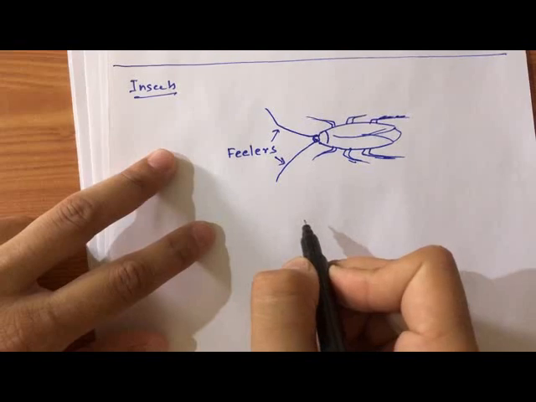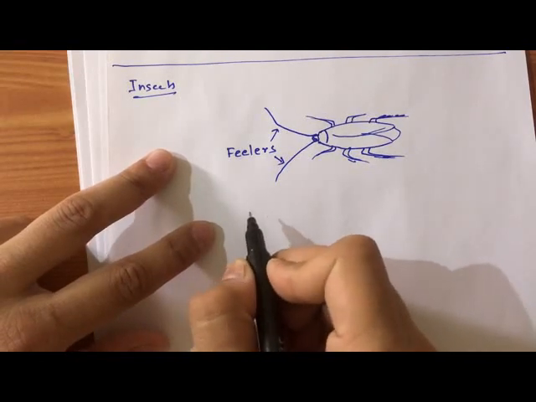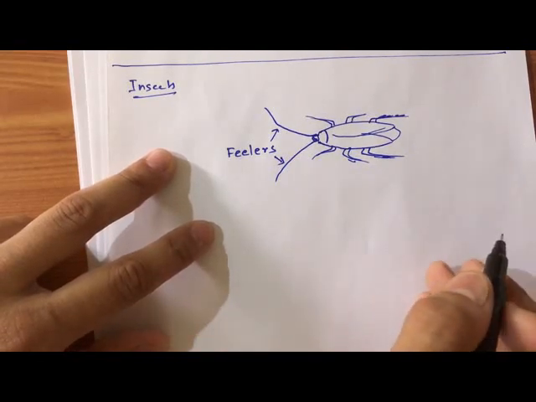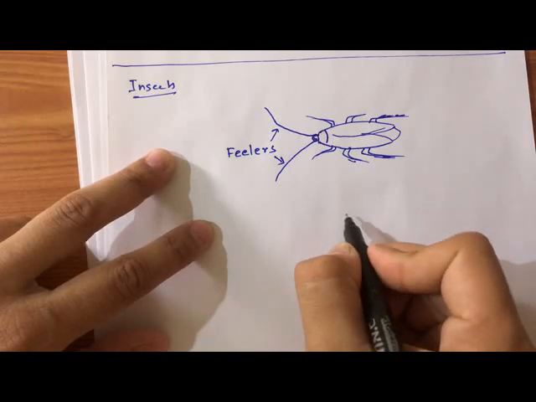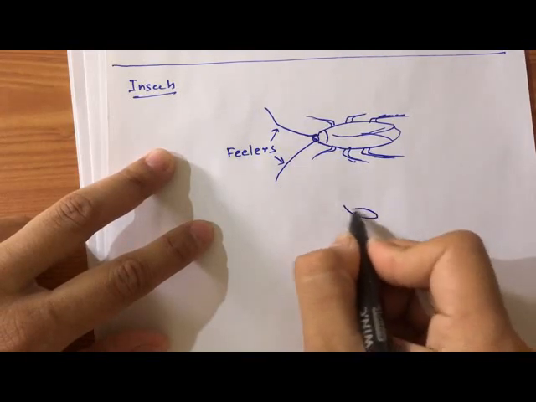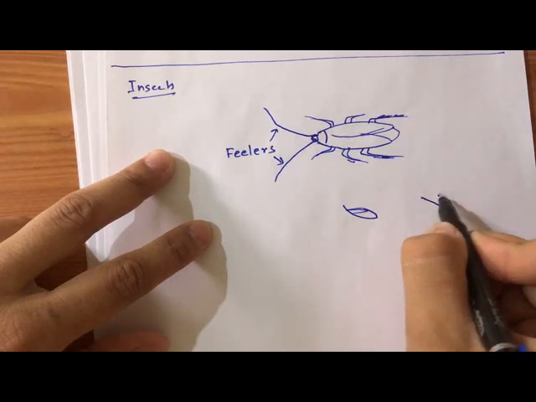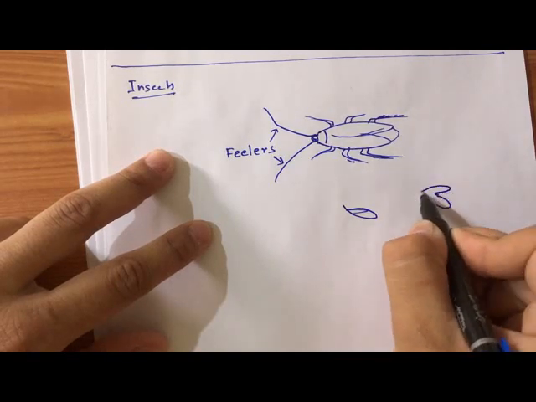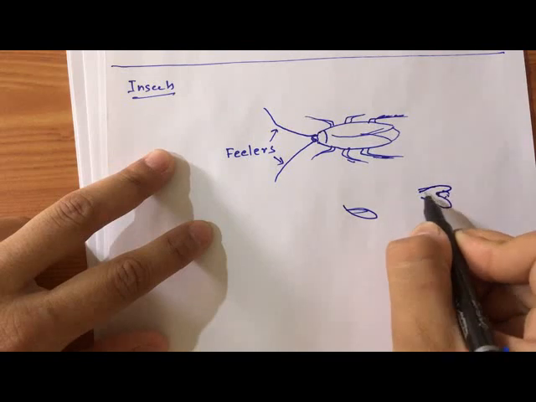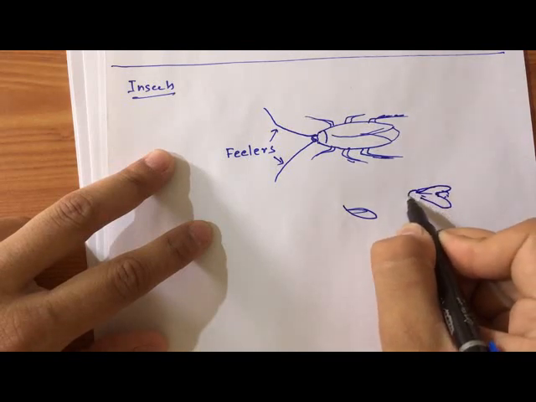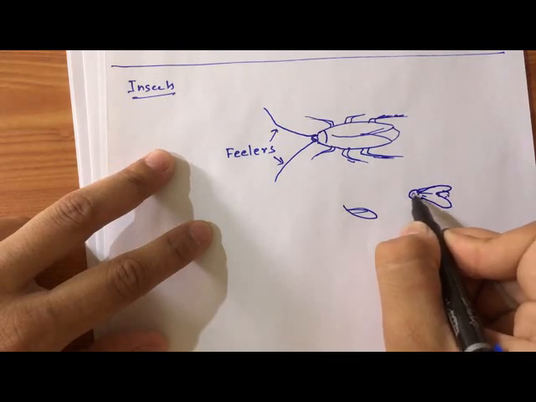The housefly, which is present in our house, can taste with its legs. Okay, oh no, I don't know how to draw them, but I will try.